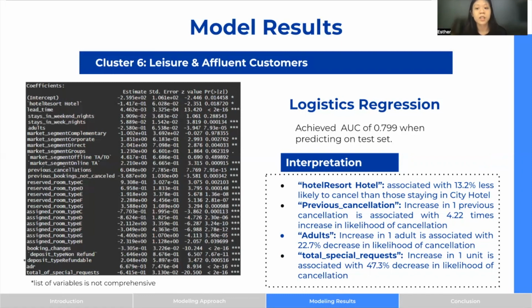Previous cancellations: an increase in one previous cancellation is associated with a much higher likelihood of cancellation. Adults: an increase in one adult is associated with a 22.7% decrease in likelihood of cancellation. This would mean that these leisure and affluent customers are coming in bigger groups and mostly adults. Total special requests: an increase in one unit is associated with a 47% decrease in likelihood of cancellation.